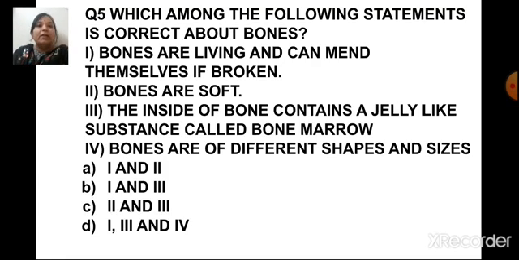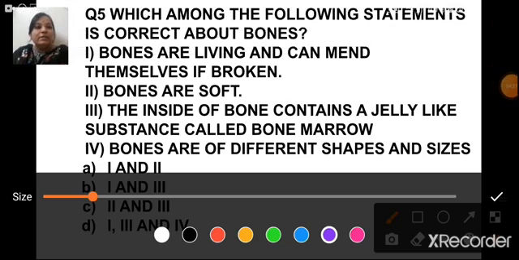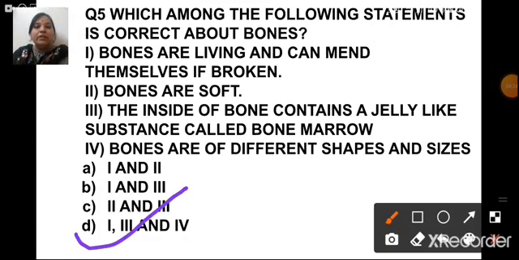So the question is, which among the following statements is correct about the bones? And the options are 1 and 2. So we know that 2 is incorrect, so this is not the correct answer. The second, B, is 1 and 3. Again, 1 and 3 is correct, but 4 is also correct. So the correct answer here is 1, 3 and 4. So what is the correct option here, children? The correct option is D, 1, 3 and 4.